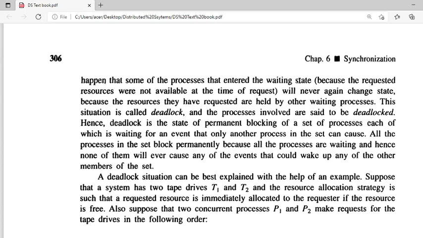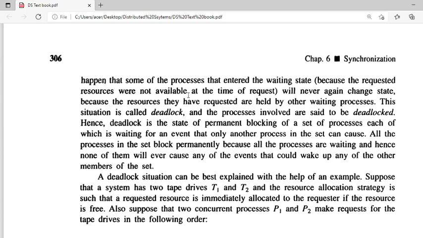As the requested resource is not available at the time of the request. When that process makes the request, the resource is not available, so it will wait. Sometimes it may have to wait indefinitely, meaning it will never get a chance to get the resource.